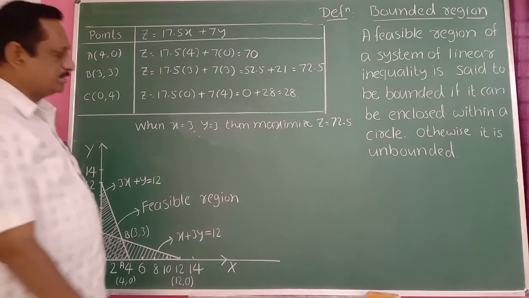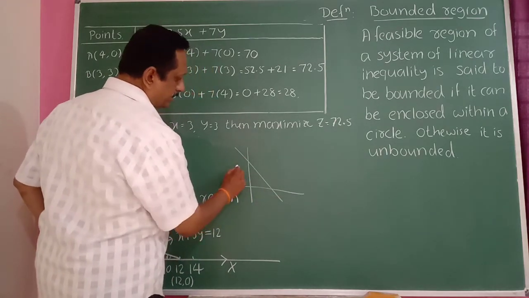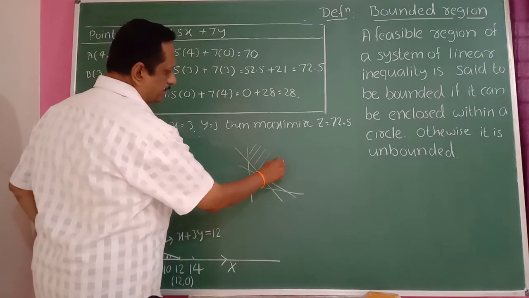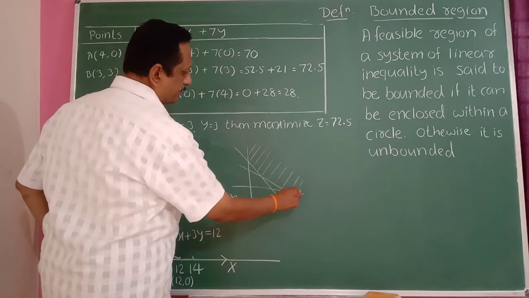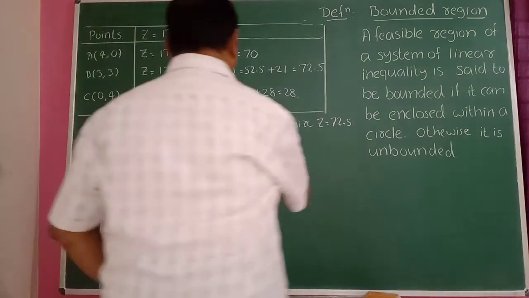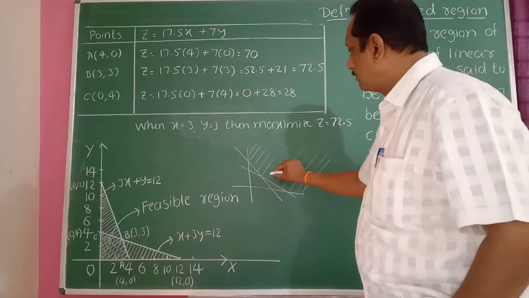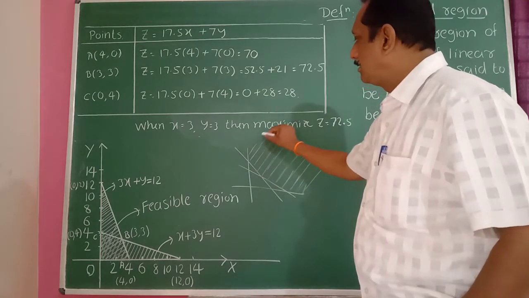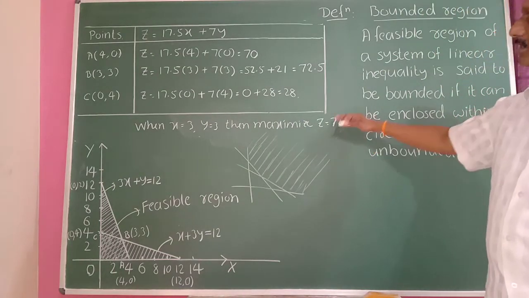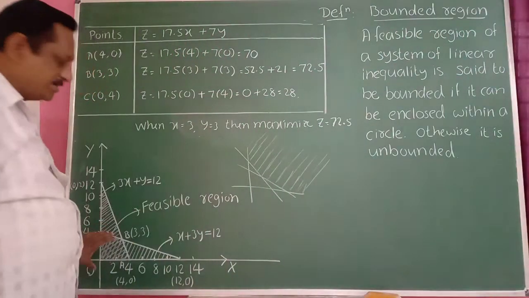Suppose in some example, this is one line and this is another line. Then in that case, this is a feasible region. It is said to be unbounded because you can extend it like this. Therefore, this is said to be unbounded. You can extend anywhere, but here you can't extend. It is a fixed region.